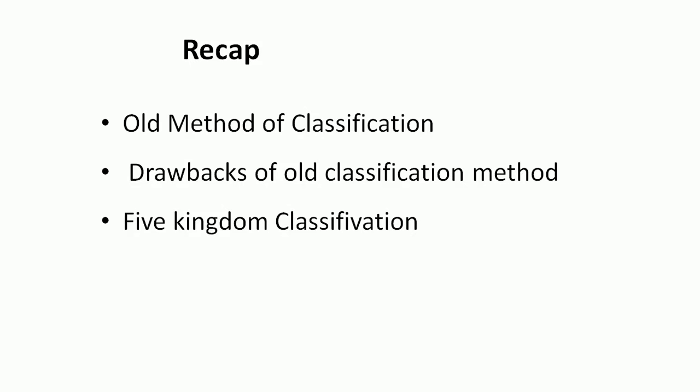Then the microscope was invented, and we found some drawbacks in the old classification system, and then came the five kingdom classification. In the five kingdom classification we discuss the five kingdoms: kingdom Monera, kingdom Protista, kingdom Fungi, kingdom Plantae, and kingdom Animalia. Now we continue from the last lecture with the kingdom Animalia.